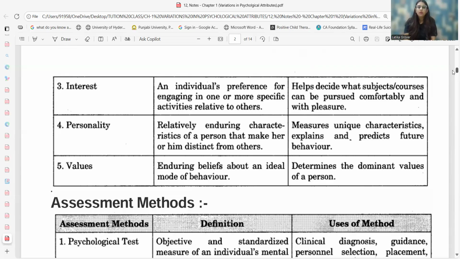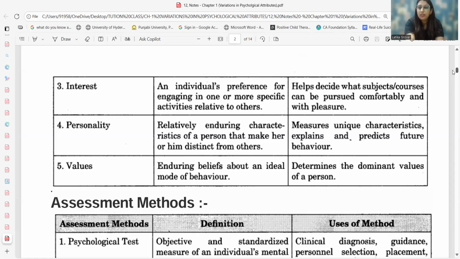Now values. Values talk about the ideal way of behaving, which says my specific belief system that helps me form my behavior. That is the ideal mode of behavior. Now, the ideal mode of behavior is totally based upon my strong belief system. The belief system that I am going to carry, that belief system makes my ideal mode of behavior.